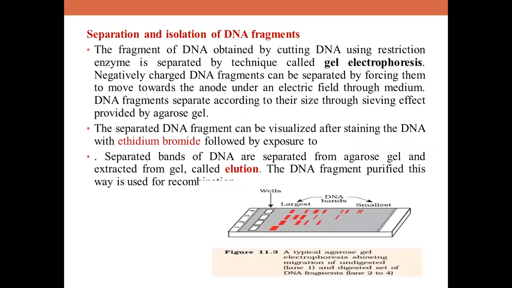Now, when you do this procedure, one important thing you have studied in this chapter is how you are going to separate and isolate the various fragments. Okay, so isolation of DNA is actually a different procedure, children. That is there in the next part. We will discuss that. But separation of DNA means once you isolate the DNA from an organism and once you cut it with a restriction enzyme, you get different size fragments there. Actually, how are you going to separate these fragments? Okay, how are you going to do that?